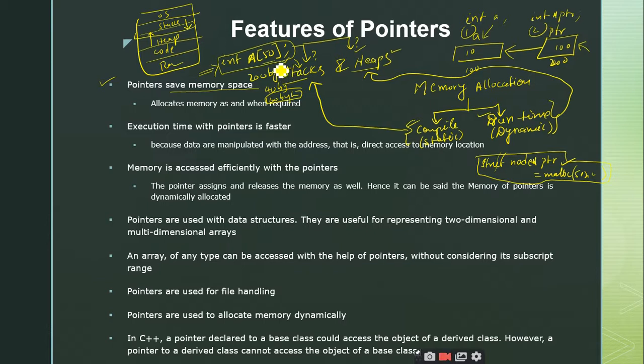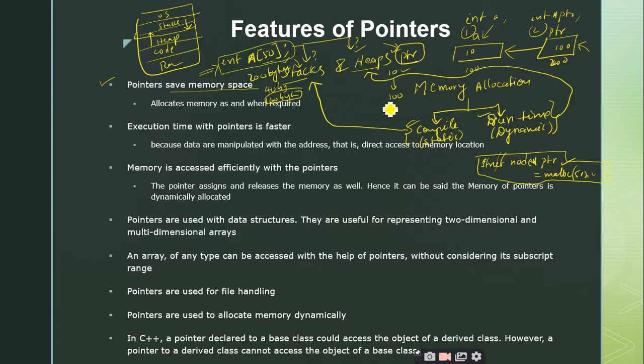But whenever you don't know the size of the array in advance, you can declare the array using pointers. So for dynamic memory allocation, you should make use of the pointers. There is no need to declare the size of the array before you are using it. Initially I have the requirement of only storing 10 elements, okay, you can store 10 elements. And then there is an urgent need to increase the size of this array from 10 to 100. Yes, I can do it. I can change the size of the array from 10 to 100.